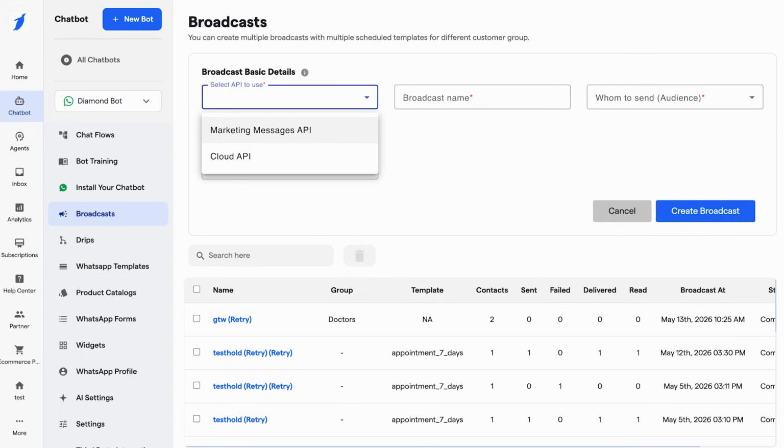Important broadcast considerations: regardless of which API you use, WhatsApp template approval is required. The 24-hour rule still applies here. Meta policies must be followed, and quality rating affects messaging limits as well.